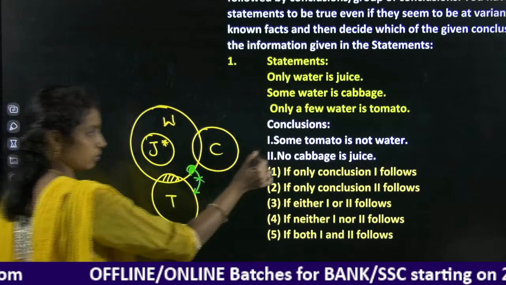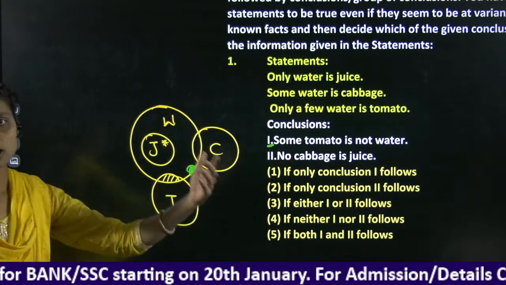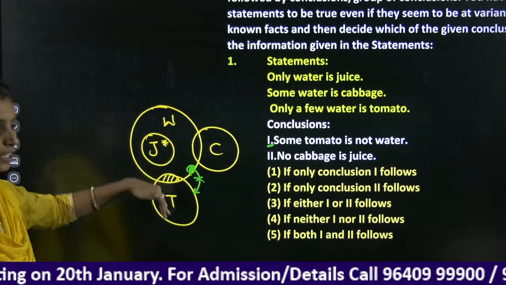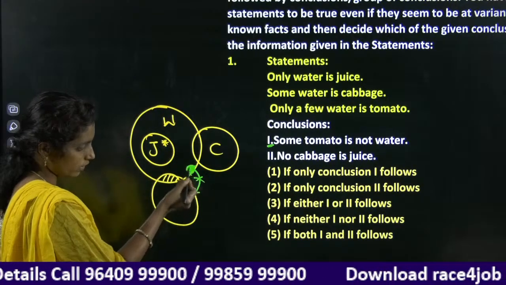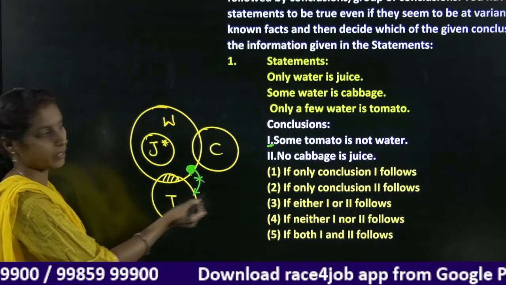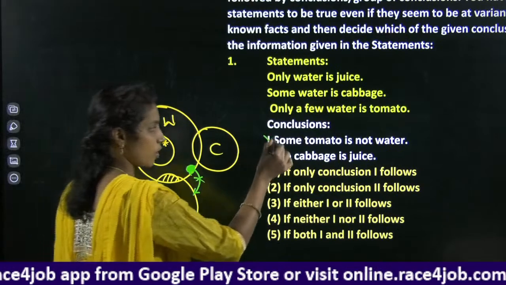Check the first conclusion. Some tomato is not water. From water to tomato we have a some-not relation. Some part of water is not related with the tomato, but from tomato to water there is no such relation. The first one is a false conclusion.